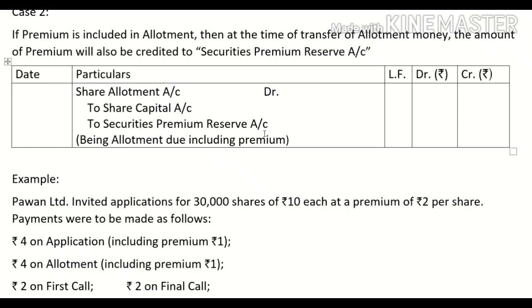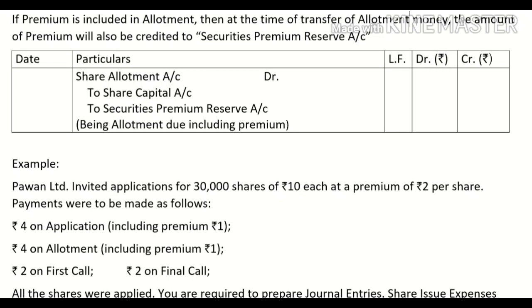Now sometimes you will be given the amount of installments without specifying in which installment premium is included. Then what will you assume? That premium is included in allotment. If it is not specified which installment includes the premium, then we will assume it to be included in allotment. Now again, let us discuss one practical question.